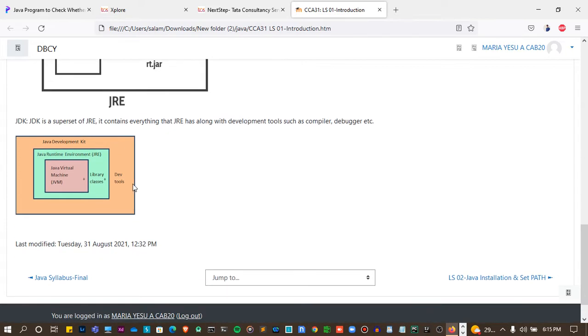You can see the architecture of JDK, JVM, and JRE, the Java Runtime Environment.